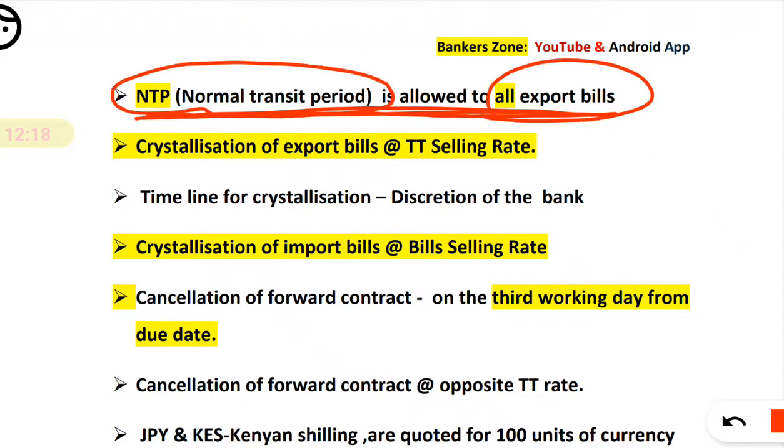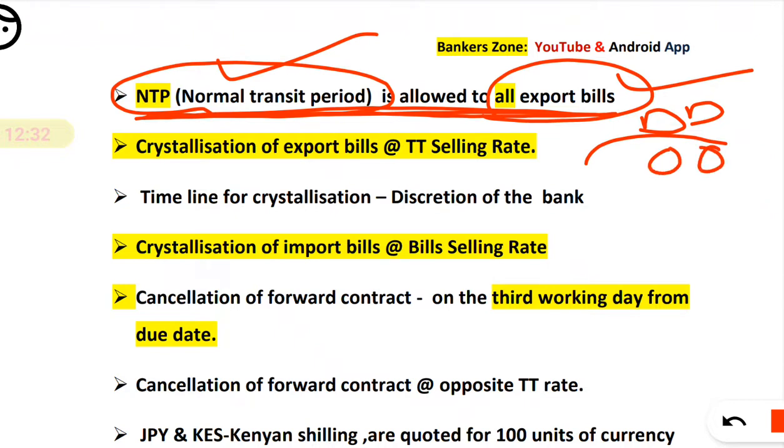So here they can ask a question, NTP is allowed to all export bills, or some export bills? Remember, NTP is allowed to all export bills. That means whenever the exporter is exporting some goods, in return he will receive some foreign currency. To ship those goods, process them and receive that money, there is a time we need, right? So that is basically the normal transit period, that is NTP. It is very easy and it is allowed to all export bills.